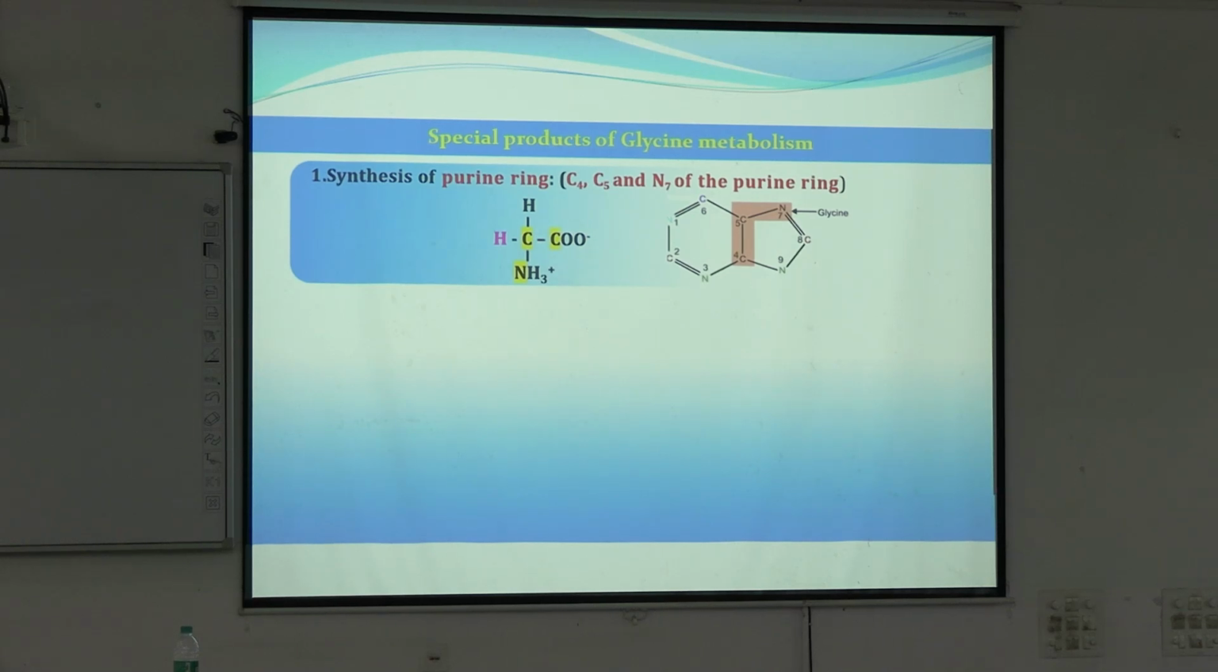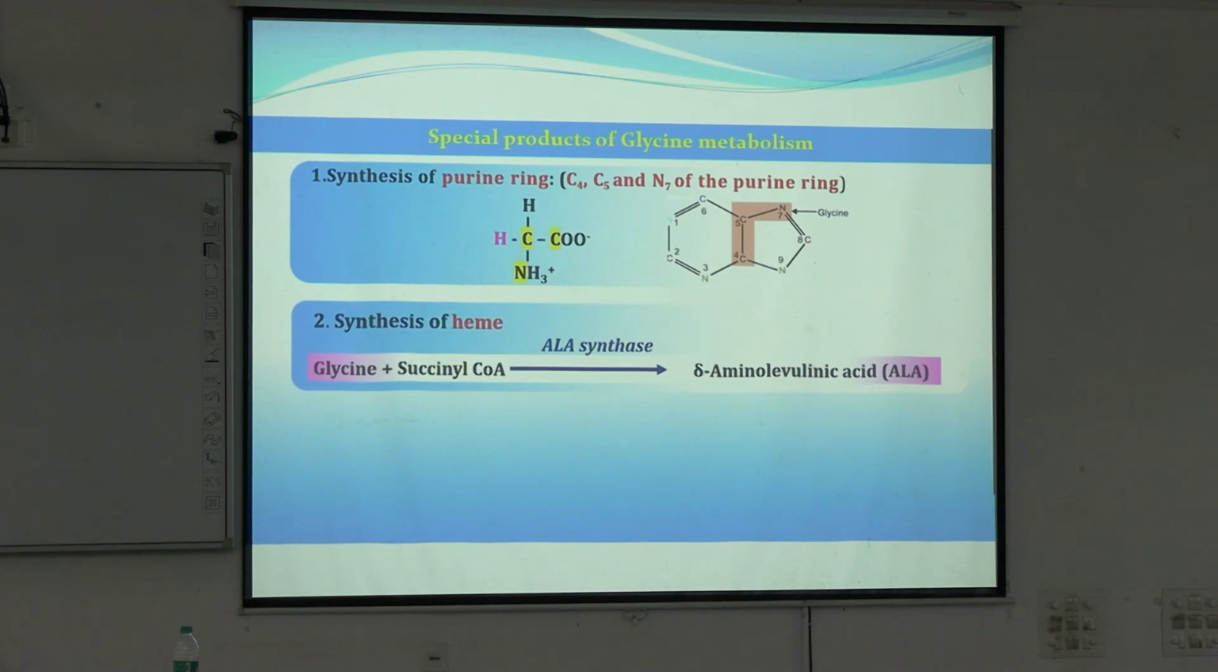See, glycine has 2 carbons and 1 nitrogen. So the whole of the glycine is incorporated in the purine ring. That is why this comes first. The special product from glycine is the purine ring, as the whole of the glycine is being incorporated.